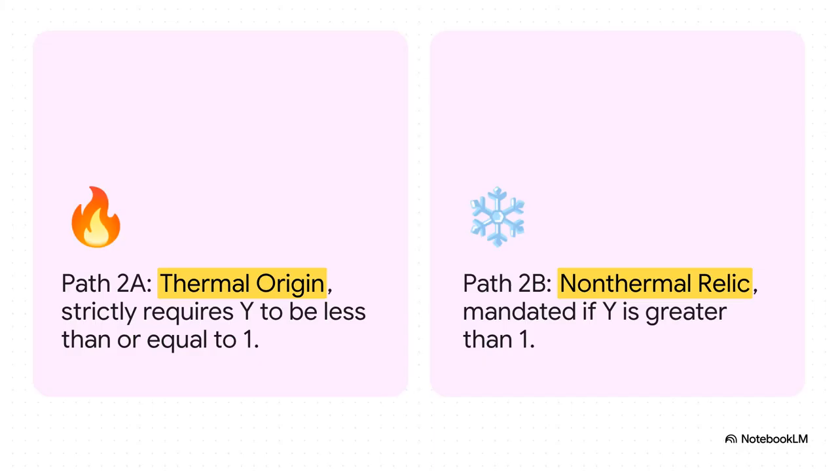So this equation forces a hard fork in the road for physics. On one side, we've got path 2a, the thermal origin. This has been the traditional assumption, but it strictly requires Y to be less than or equal to 1. On the other side, there's path 2b, the non-thermal relic pathway. Now, this path is completely mandated if Y is greater than 1, which would mean the vacuum was forged in some violent, out-of-equilibrium event. And this sets up the whole detective story of how scientists actually went about calculating Y.